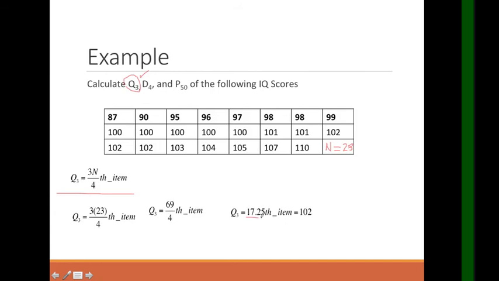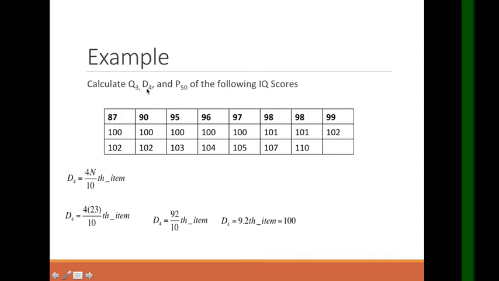So, since 17.25, that's 17 and 1/4, yung pang 17 na lang siguro ang kunin natin, no? Kasi hindi naman siya mara-round off into 18. Pag naging .5 yan, pwede mo na siyang i-round off into 18, no? So, let's count. 1, 2, 3, 4, 5, 6, 7, 8, 9, 10, 11, 12, 13, 14, 15, 16, 17. So, yung pang 17 na number is 102. So, ganun lang siya kadali.